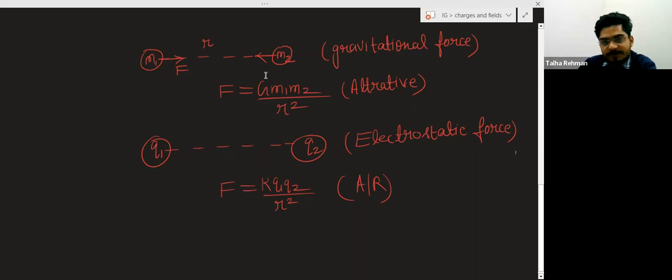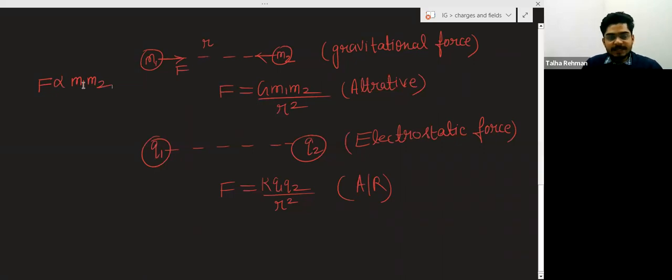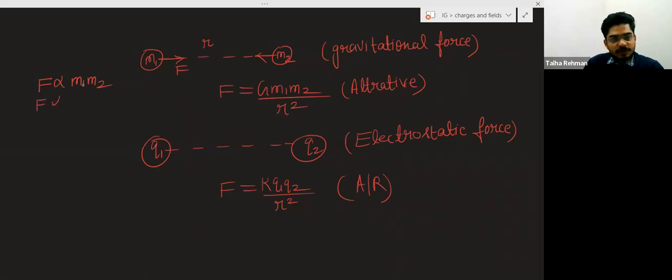Okay, so how do we define Newton's law of gravitation? Newton's law of gravitation says that this force F is directly proportional to the product of masses m1 and m2, and this force is inversely proportional to r square.